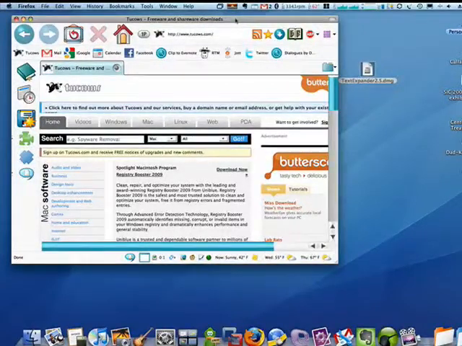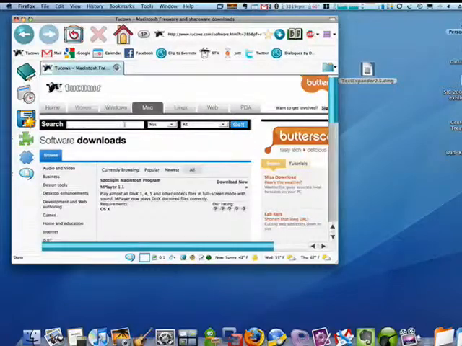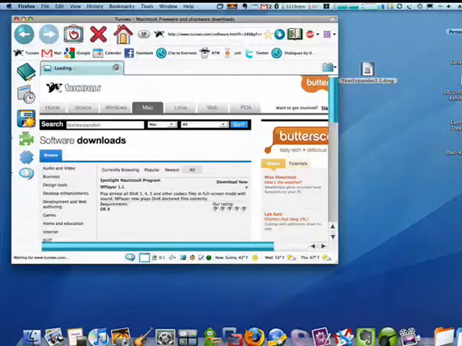Now in this segment I'm going to talk about installation of TextExpander, and just in case you don't have access to the show notes where I have a download link, you can get the program from the TextExpander homepage, or you can go to twocows.com, click here on the Mac tab. In the search box just type TextExpander.